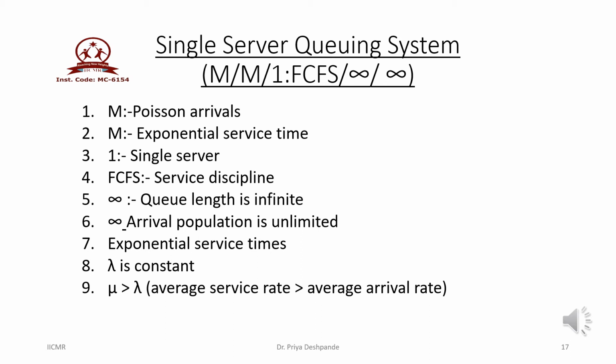So the second infinity symbol is defining the size of the potential population. Then lambda is used to denote the average customer arrival rate, while mu is used to denote the average service rate. In this model, the average service rate is always greater than average arrival rate. That is, mu is greater than lambda.